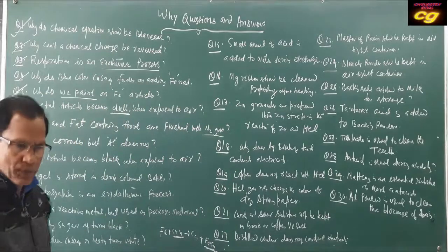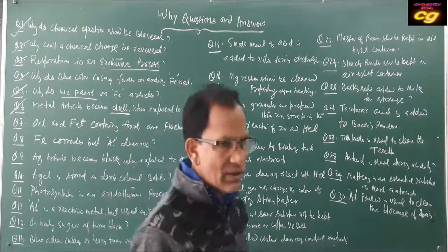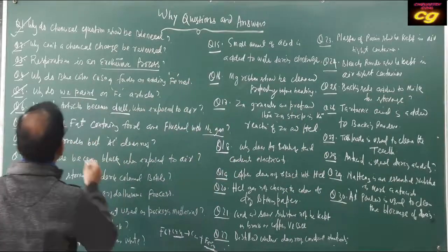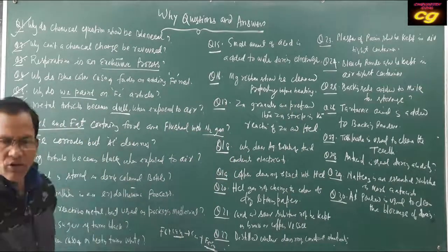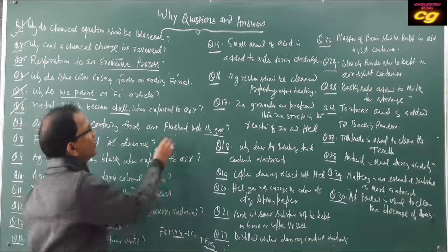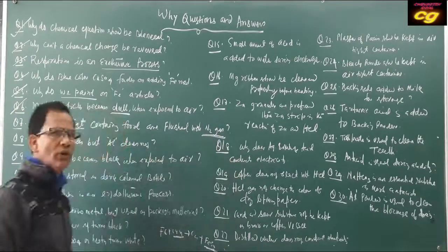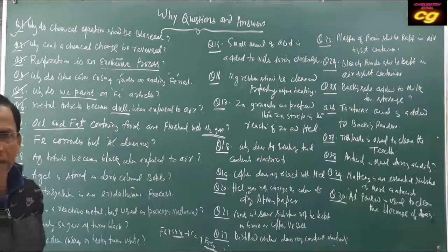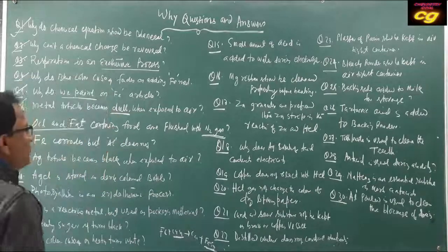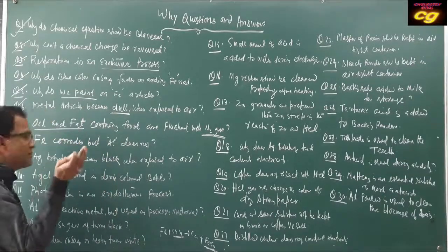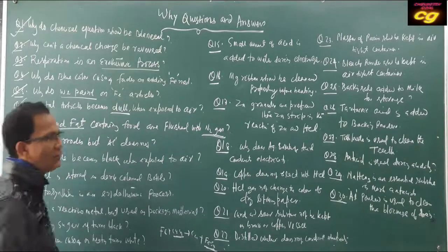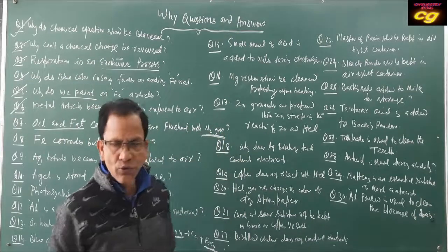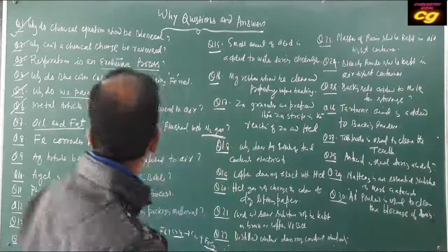But when you keep the food in air without nitrogen, then due to contact with air, mainly oxygen, the oil and fats get oxidized, changing color and smell. To prevent rancidity of oil and fats, they should be flushed with nitrogen gas. Okay.